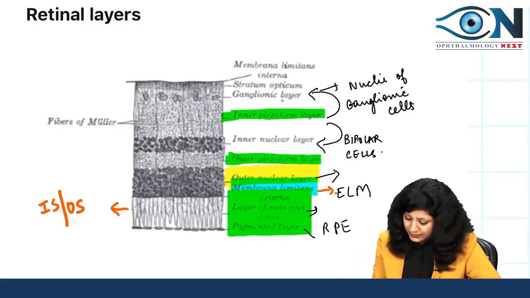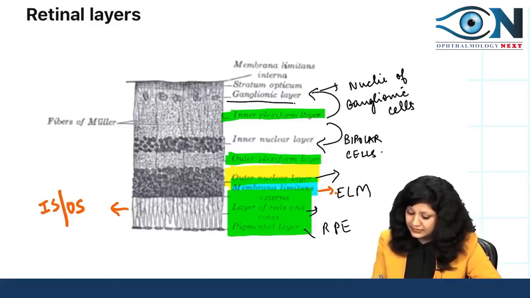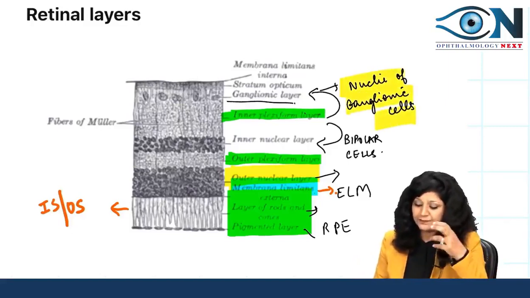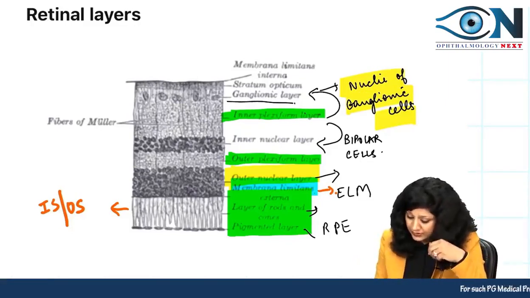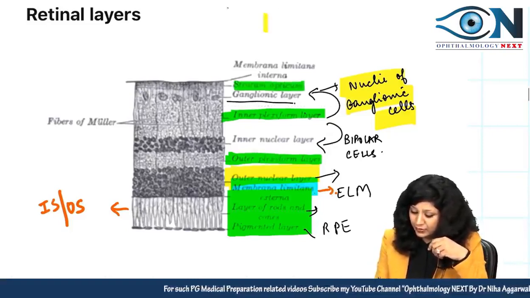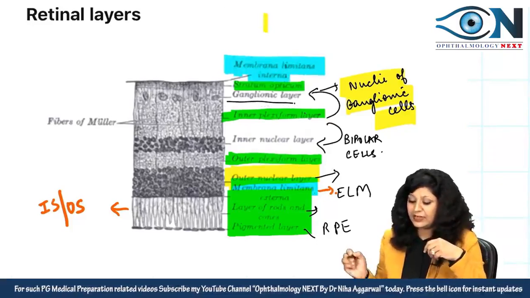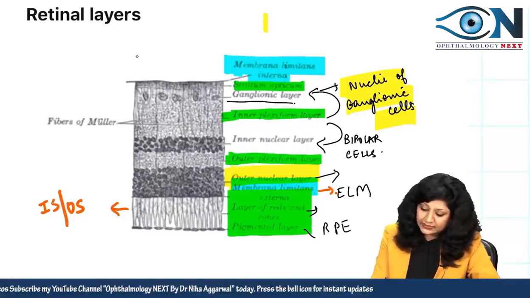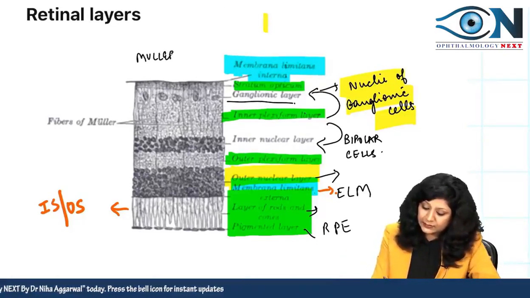Then we have the ganglionic cell layer, which contains the nuclei of these ganglionic cells. Then we have the nerve fiber layer, and finally your internal limiting membrane, which will contain the Mueller cells.